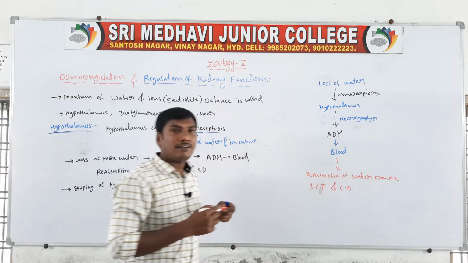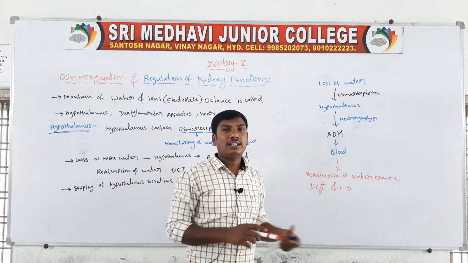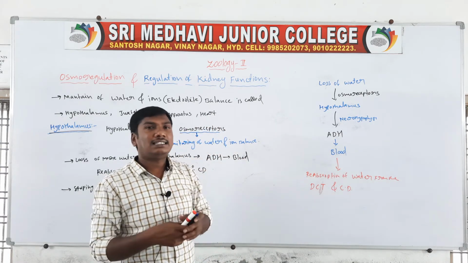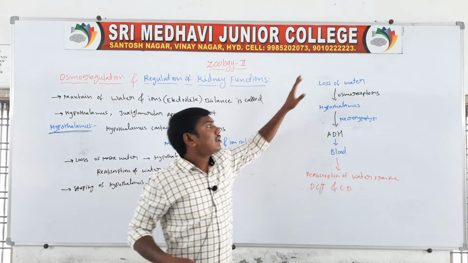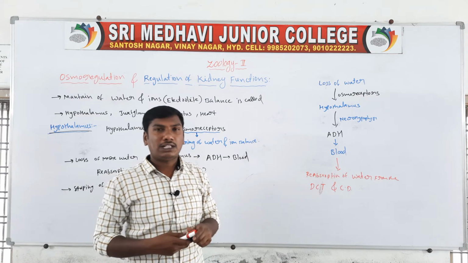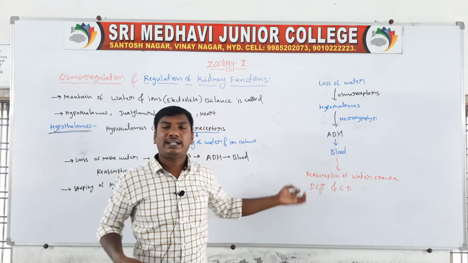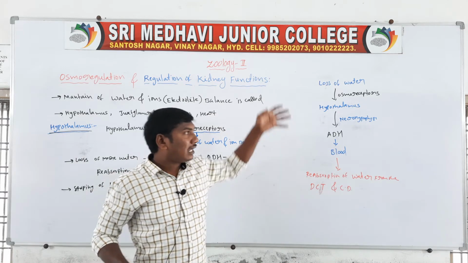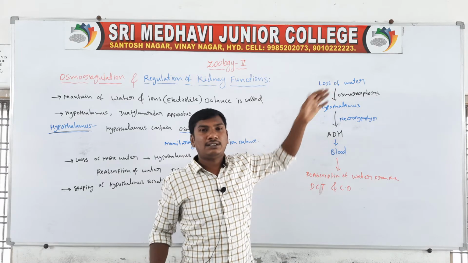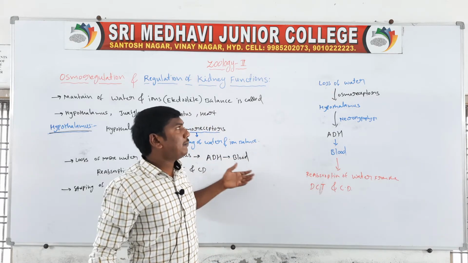When the water level is normal, the hypothalamus stops its secretions. This is negative feedback control. So these are the hypothalamus functions.